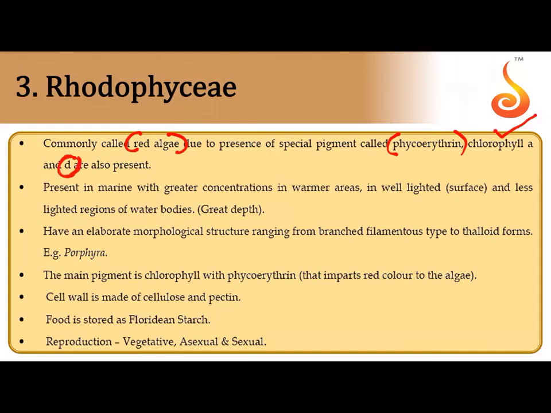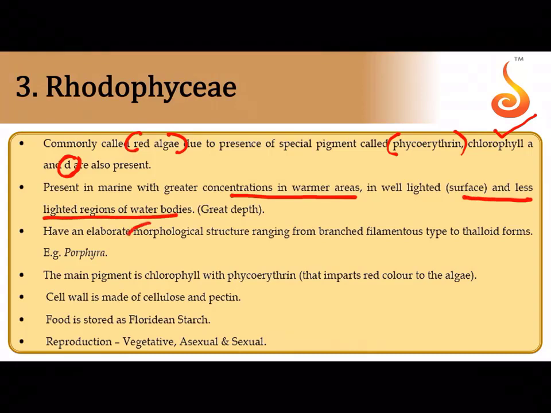See the difference. In chlorophyceae it was chlorophyll A and B. In phaeophyceae it was chlorophyll A and C. In rhodophyceae there is chlorophyll A and D. Okay, they are mostly found in warmer seas and deeper areas where there is limited light.